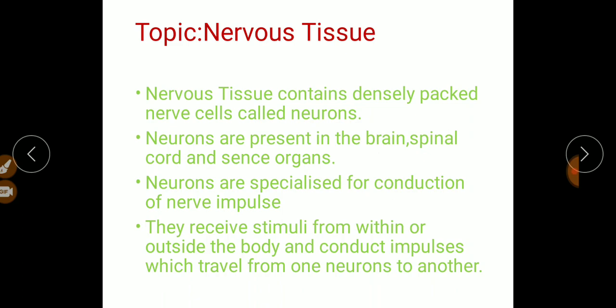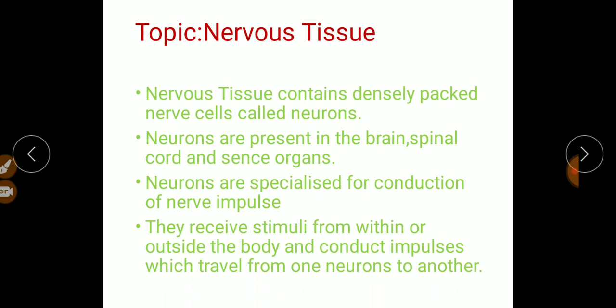This tissue is responsible for the control and coordination in animal bodies. This tissue receives the stimuli from inside or outside the body, then sends them towards the brain and spinal cord, where these stimuli are processed and a response is sent to muscle tissues to take action. So the messages or signals or impulses are carried through this nervous tissue.